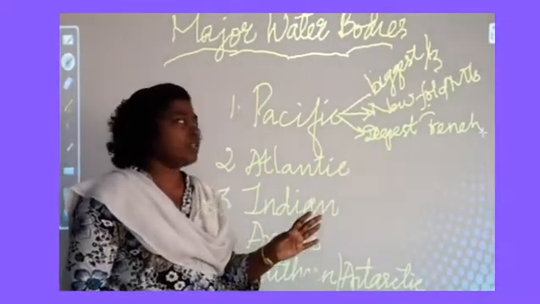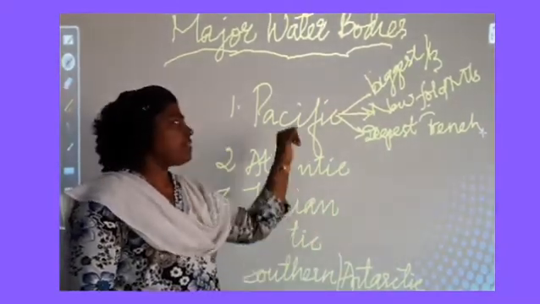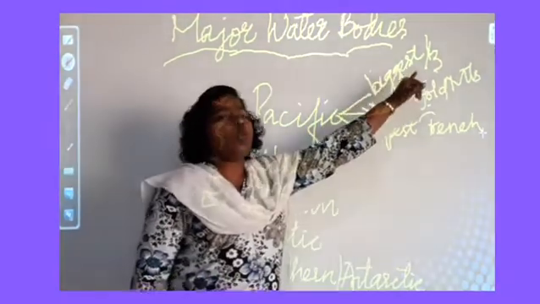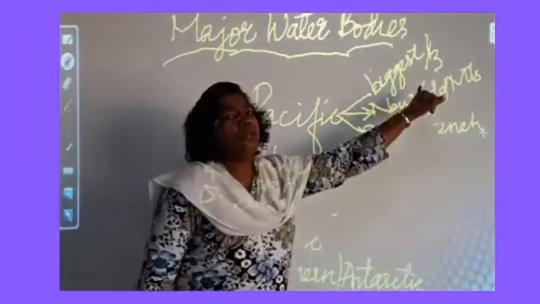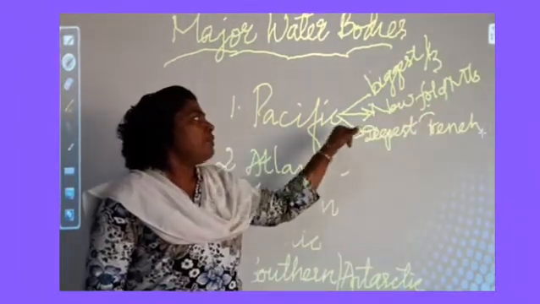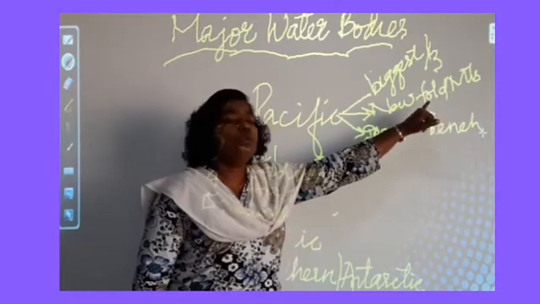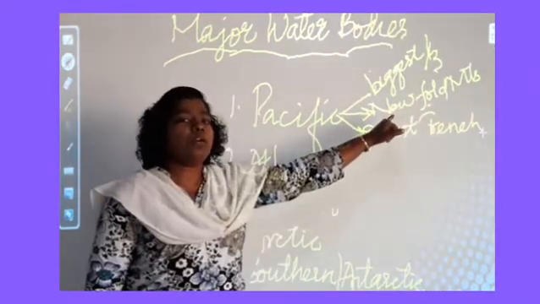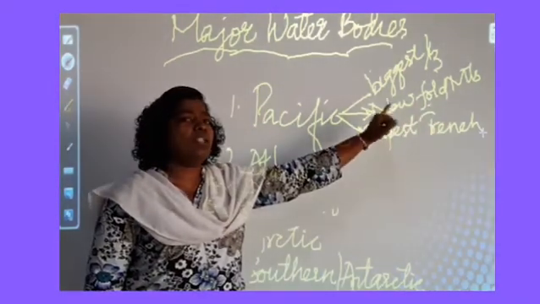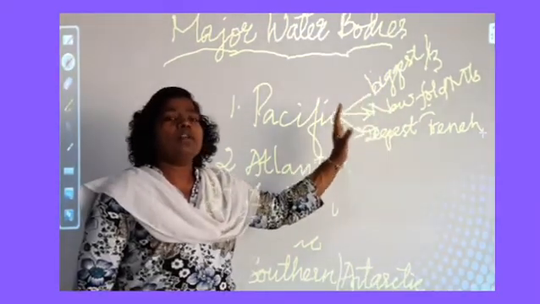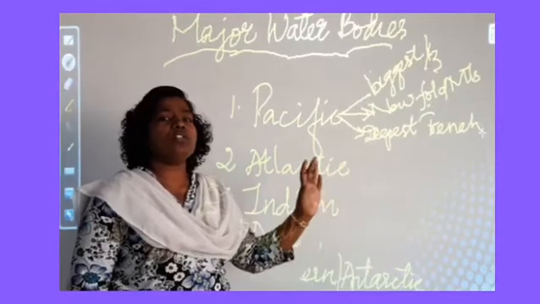Did you understand, children? I will repeat once again. Pacific Ocean is the biggest ocean. It covers 1/3 of the water on the major water bodies, and at its border it has new fold mountains, which have the maximum concentration of volcanic activities, which gives the horseshoe shape.